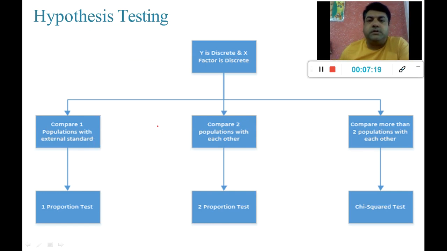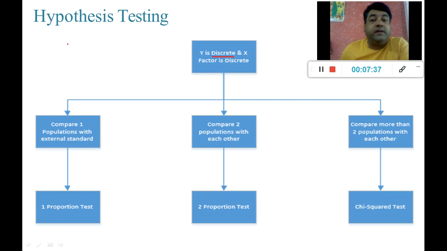So suppose the data given to me is discrete in nature, then I have three different options depending upon how many data sets I am having.